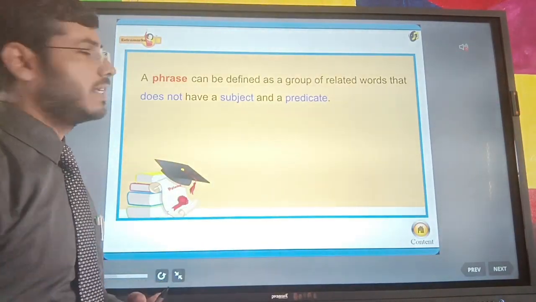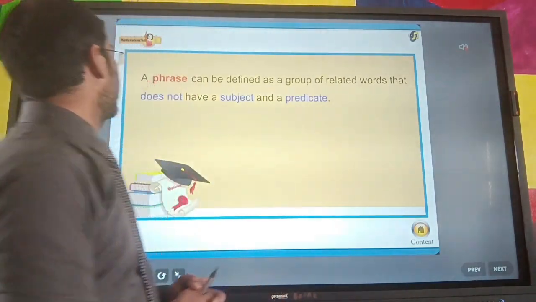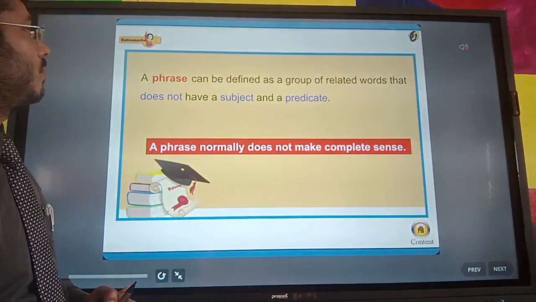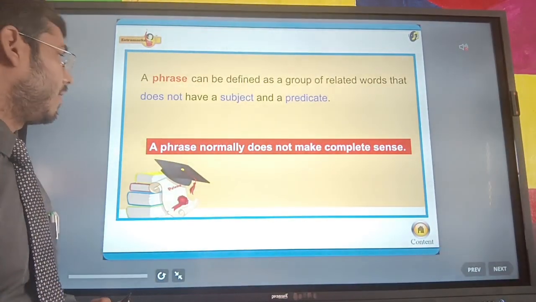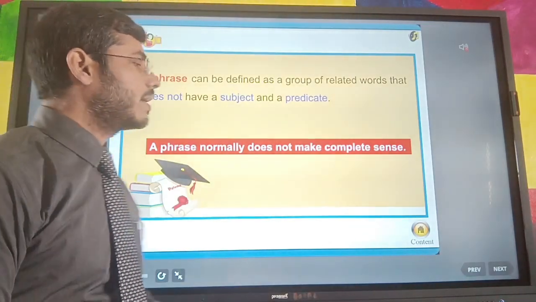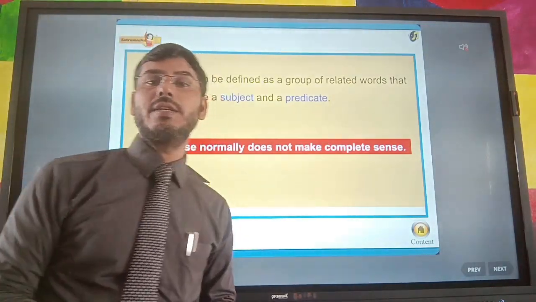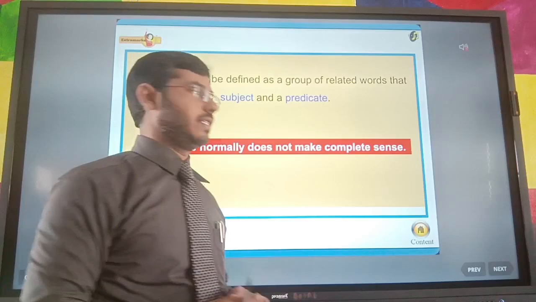Now just see the example of the phrase. A phrase can be defined as a group of related words that does not have a subject and a predicate. A phrase normally does not make complete sense. It makes sense, but it does not make complete sense.